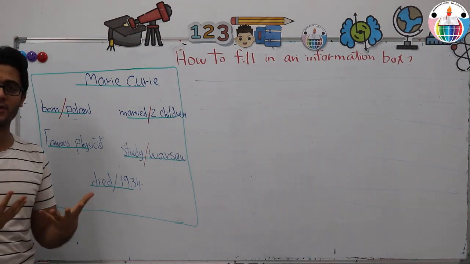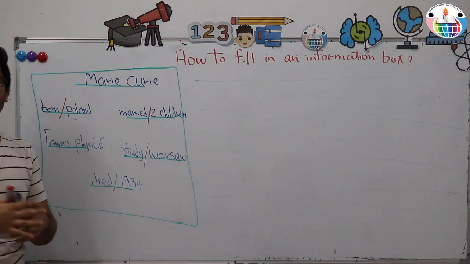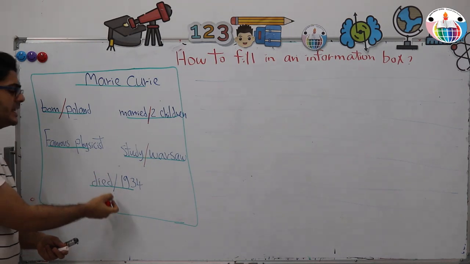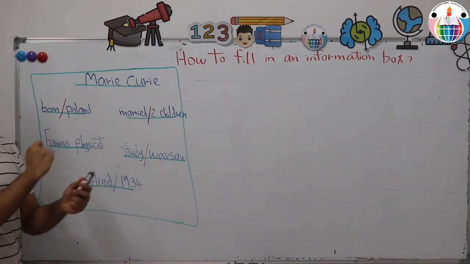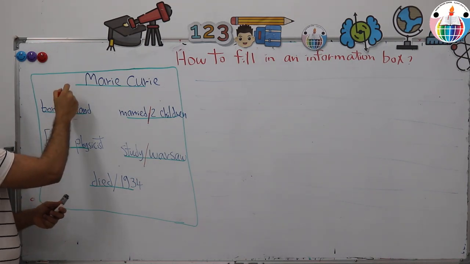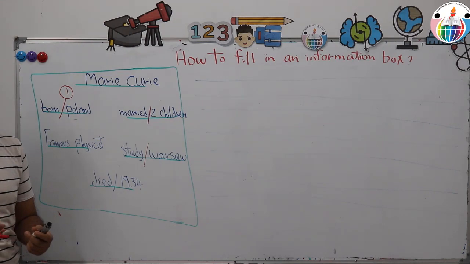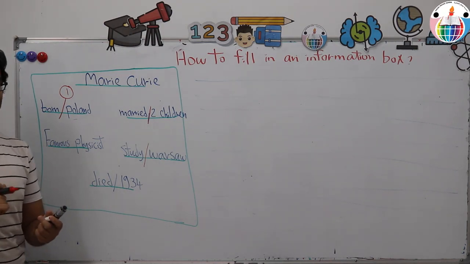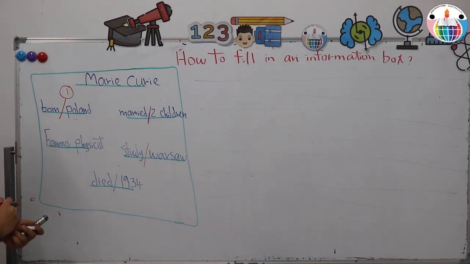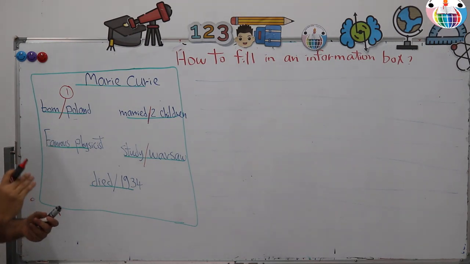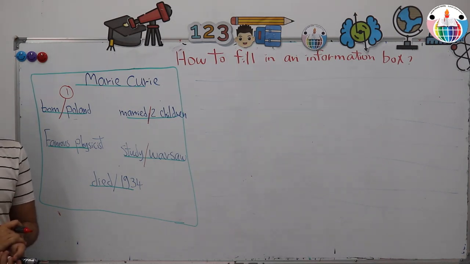So how can I arrange my ideas? Of course, we will talk about her life logically. First of all, you will start with her date of birth. So this is the first idea. And after that, we will start talking about her early childhood. So, any idea here which refers to her childhood? After childhood, we will talk about her education.